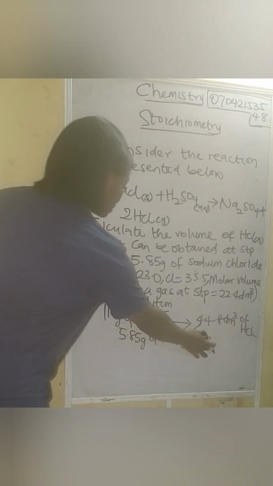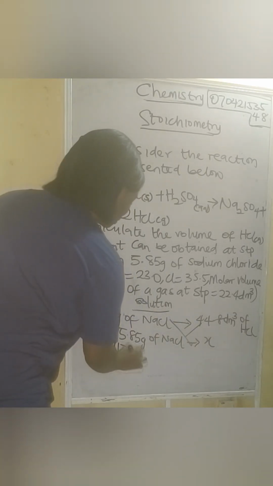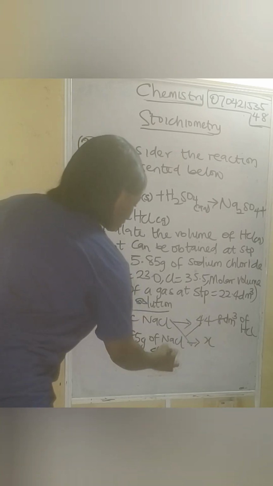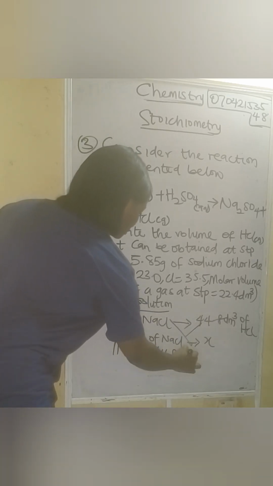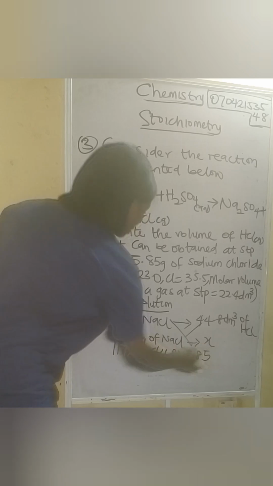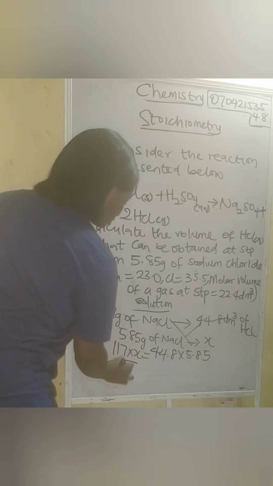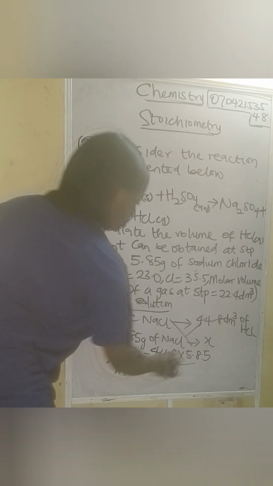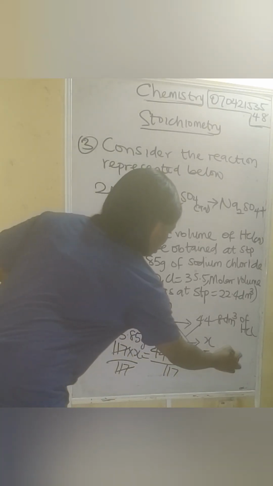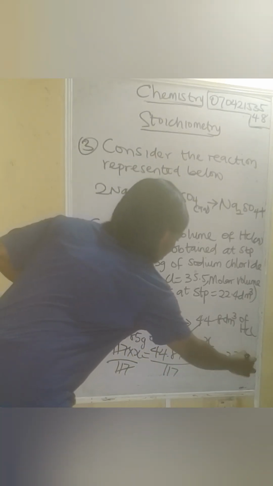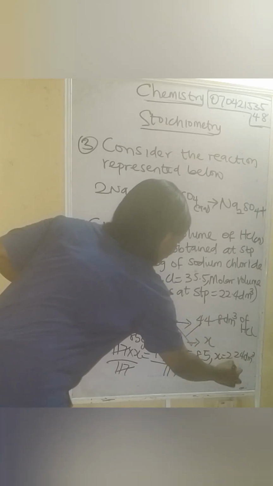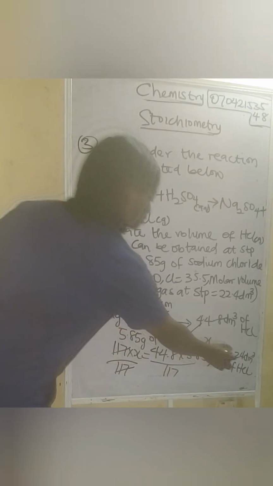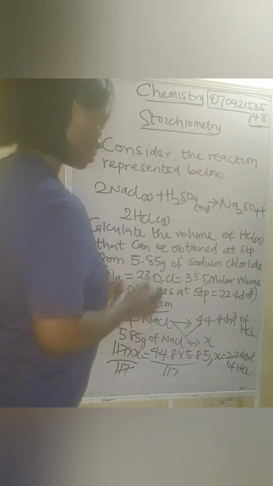So this will multiply this, that will be 117 times X equals this multiply this, that is 44.8 times 5.85. All right, so we are going to divide both sides by 117. All right, so when you cancel this, our X is equal to 2.24 dm cube of hydrochloric gas. All right, 2.24. So that is our answer.